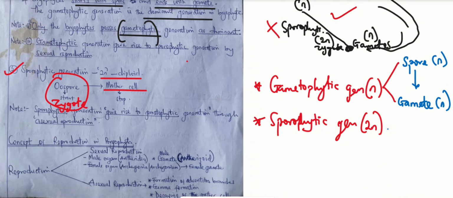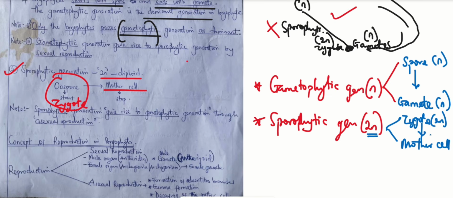The next thing we talked about is that the sporophytic generation is 2N, which means that before getting to it, a zygote must have been formed, which means that fusion, or what we call syngamy, must have taken place. In that sense, a zygote is generated, and this time it contains twice the number of chromosomes of the gametes produced by each of the male and the female. Then it ends with a mother cell. The mother cell comes from germination: when the zygote germinates, it germinates into a mother cell.